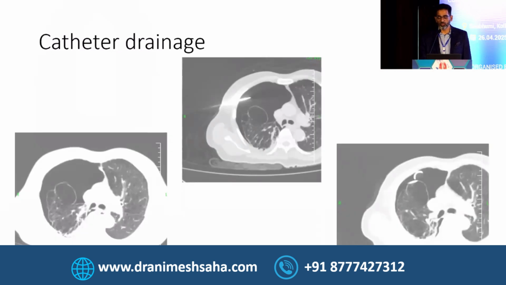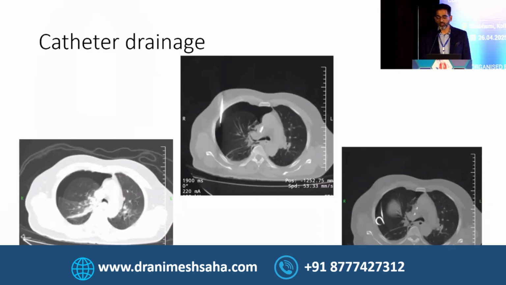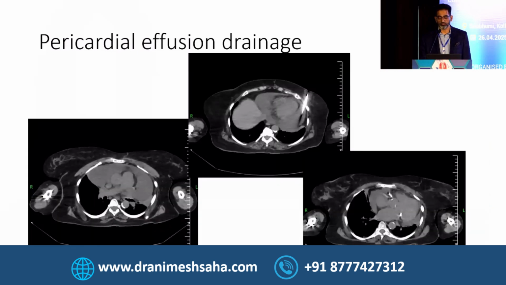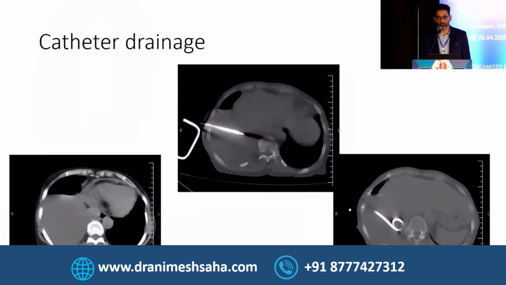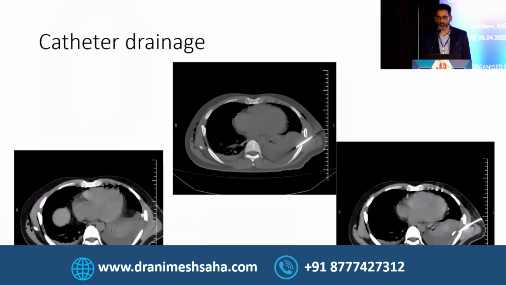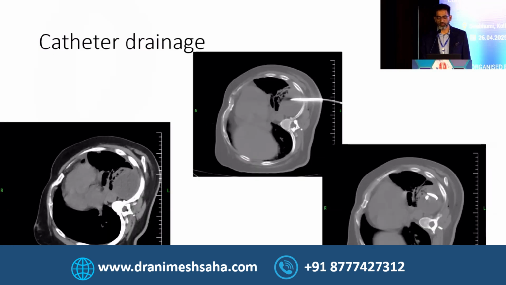This is a large pneumothorax, spontaneous because of a large bulla, you can see, where a catheter placement was done. Iatrogenic pneumothorax because of a central line, thin pneumothorax. Again, we put in a catheter drain. Pericardial effusion drainages, those which are mostly lateral or posterior are referred to us, wherein we do the drainage either with the needle or with the catheter. Encysted effusion. This was a hemothorax with multiple rib fractures.